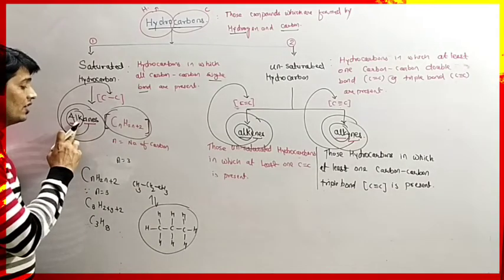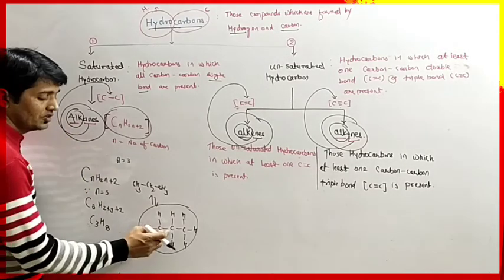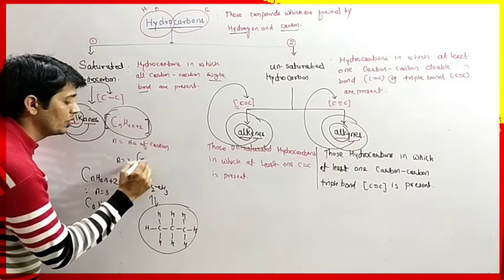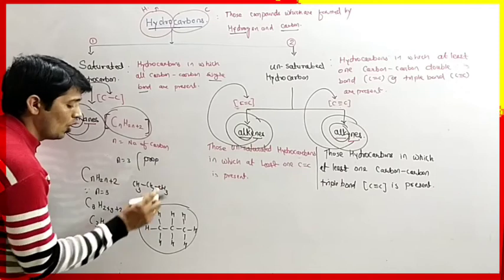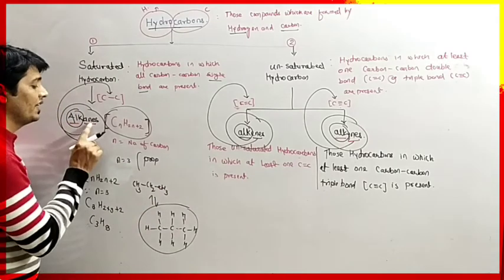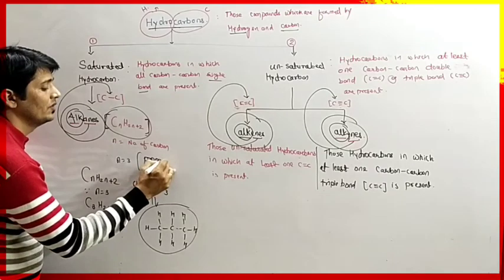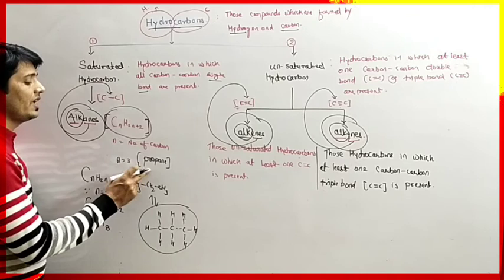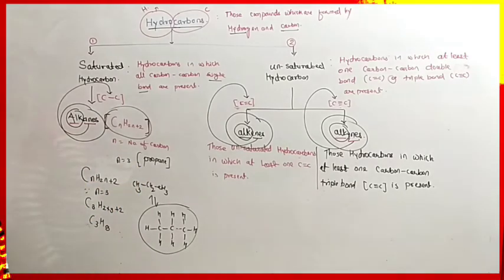See, again alk means number of carbon. So for 3 carbon we are writing prop. All carbon-carbon single bonds are present. So for single bond we are writing ANE. So it will become propane. Okay. So it is the IUPAC name of propane.